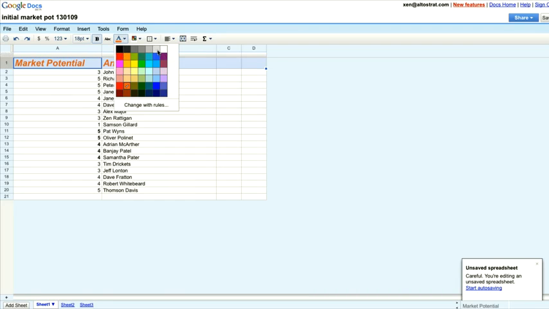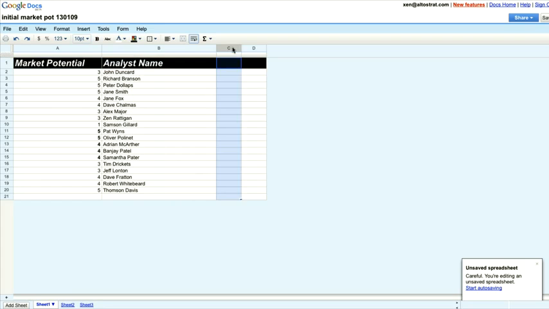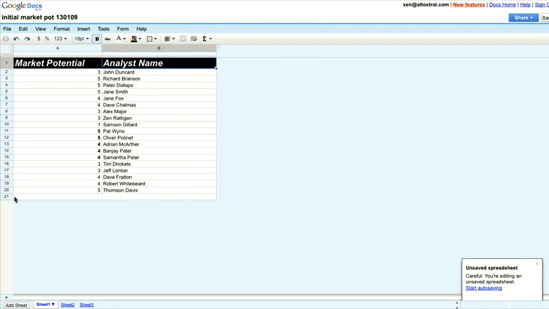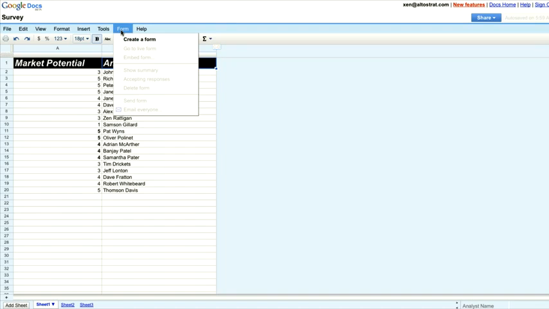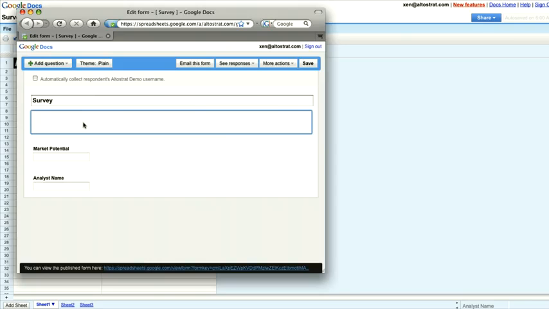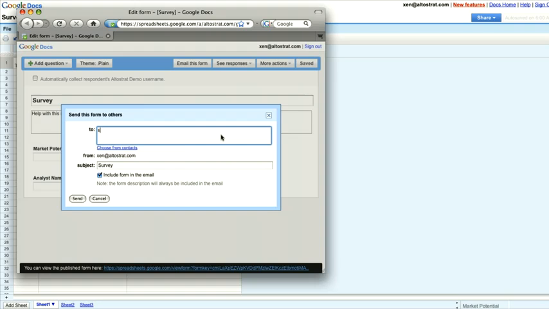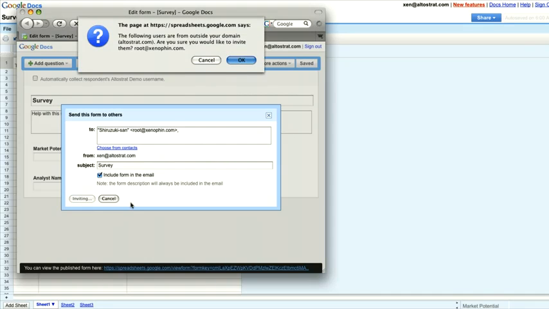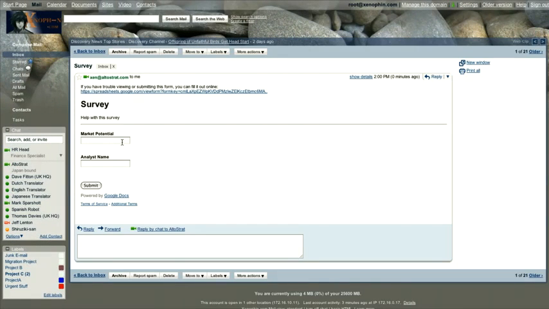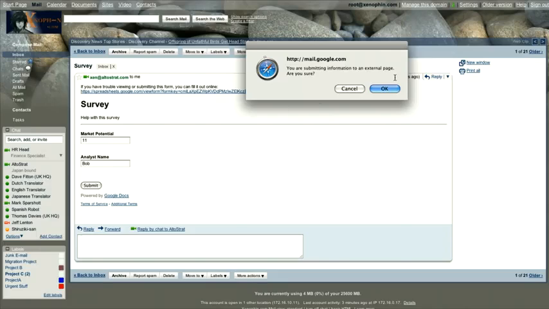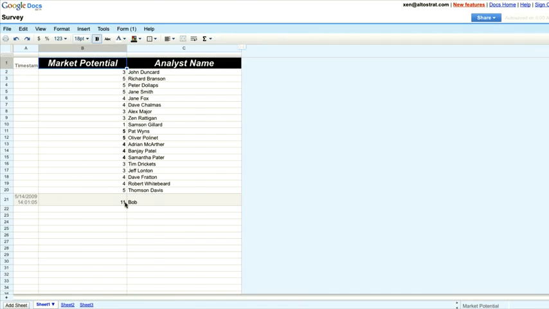Classically, to do this market research, I'd have to send this document to multiple people, and they'd have to send back multiple versions and I'd have to consolidate. Instead, I think I'll create a form on top of the spreadsheet and email it to all of the analysts. If the person I'm inviting is outside of my domain, I'll get a warning to notify me. The analysts receive it in their inbox and enter the data directly in the email, and this information is entered in real time in my own spreadsheet.